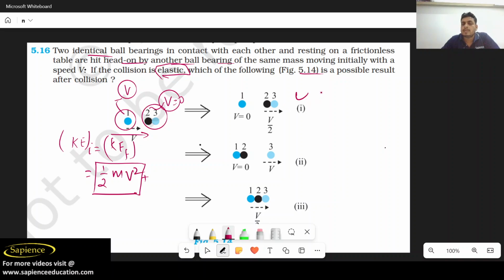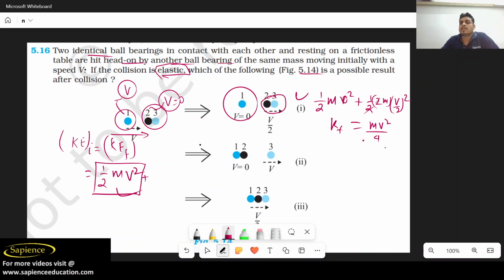So in this case what happened? 1 by 2 m into this system has a velocity of how much? 0. So v is 0, 0 square, plus 1 by 2 into the total mass, 2m, into v by 2 whole square. So what will we get? The 2 gets cancelled out. So m v square by 4. So initially half m v square, but finally the kinetic energy is m v square by 4. So this is not a possible case of elastic collision, because in an elastic collision the initial kinetic energy will be equal to the final kinetic energy.